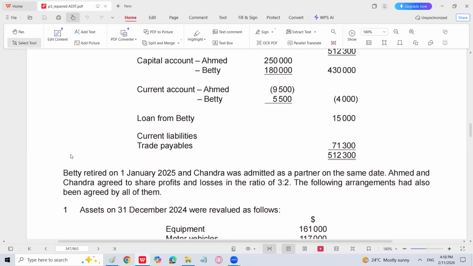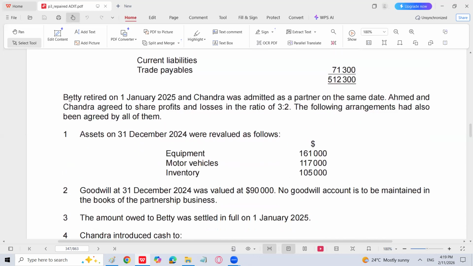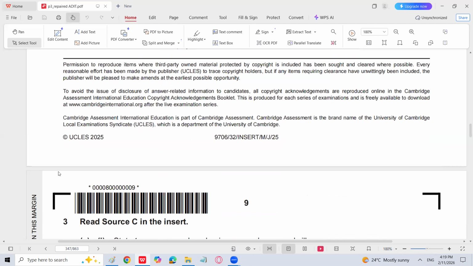Whatever the total capital of Ahmed and Chandra together, 3 by 5 should be 2,50,000 and 2 by 5 should be of Chandra's capital. It has to be equal to Chandra's capital. We'll discuss it later on, then you'll be able to clear it more properly.